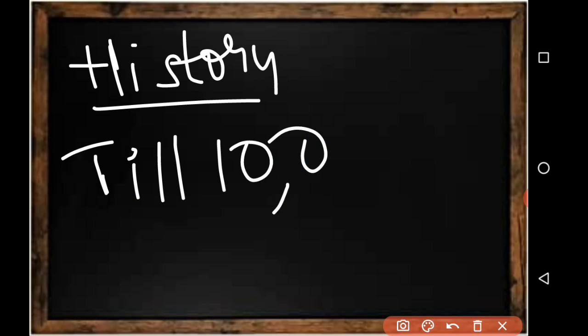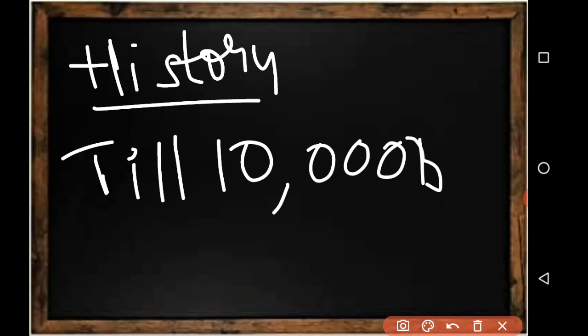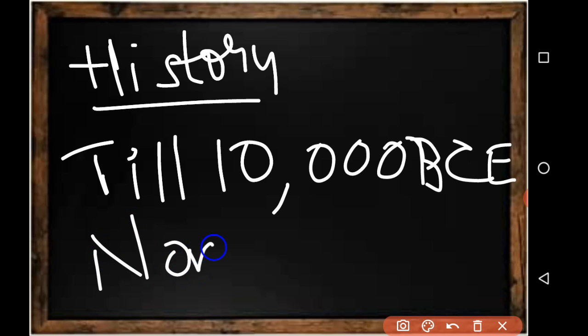Till 10,000 BC, what happened? People were nomadic. Nomadic, as you have studied in social studies, means they will not be stable in one place.